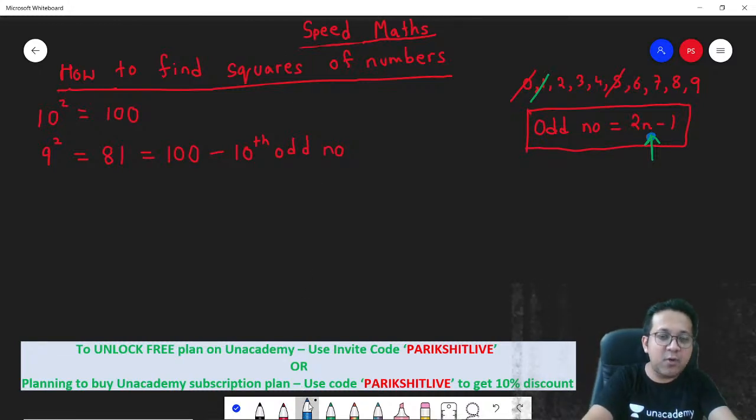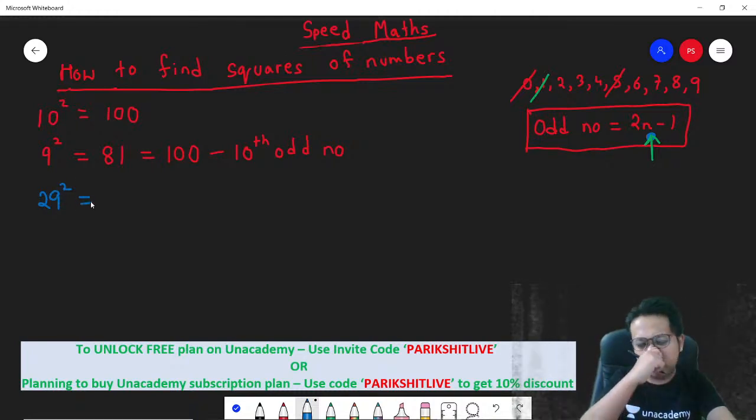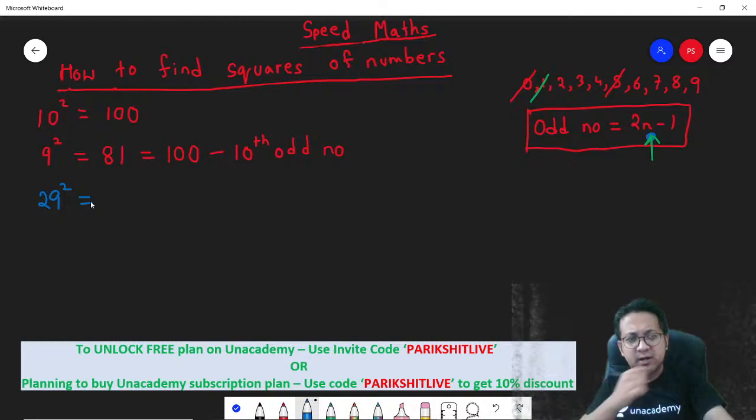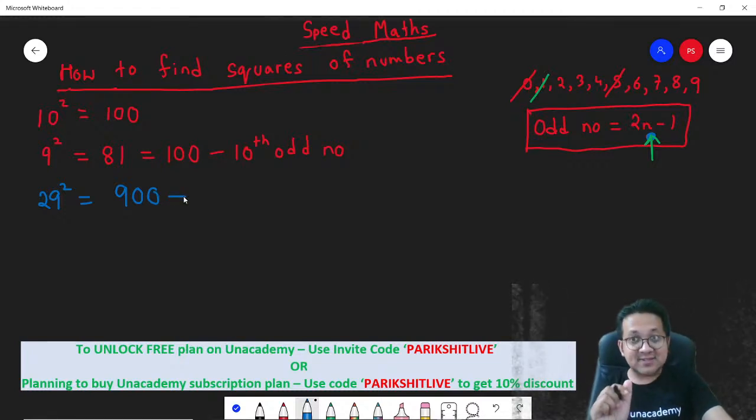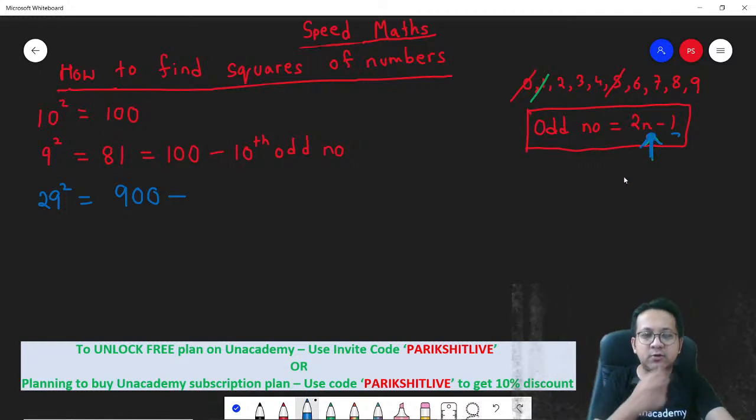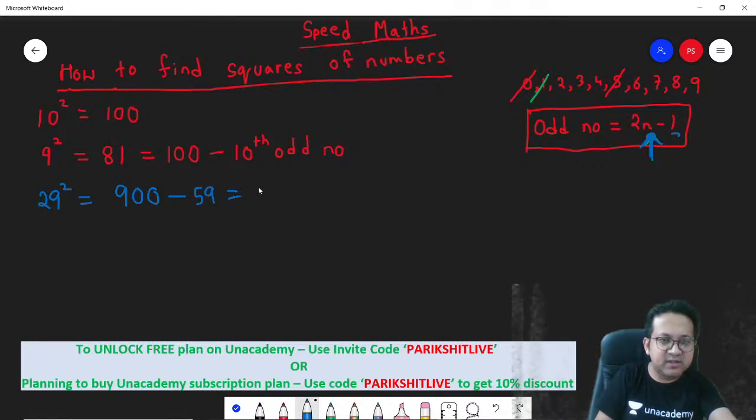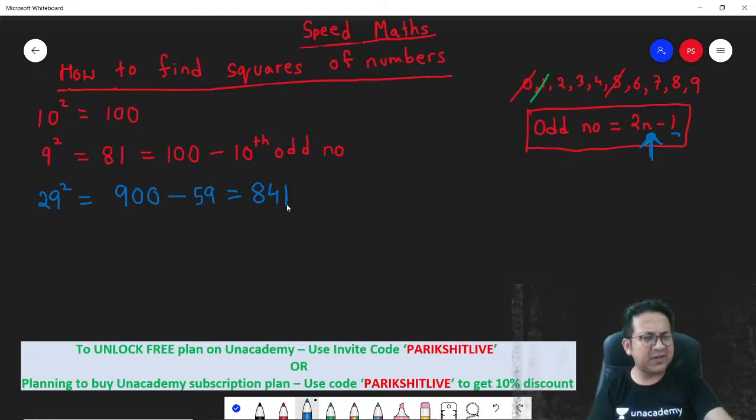Similarly, if I were to ask you, how much is 29 square? Very easy. 29 square is close to 30 square. How much is 30 square? 30 square is 900, minus, 30 square has got something extra. What is that extra? Extra is the 30th odd number. How do you determine the 30th odd number? Put n is 30 in this 2n minus 1. So 2 into 30 is 60, 60 minus 1 is 59. So your answer is 841. Getting it? Very, very easy.